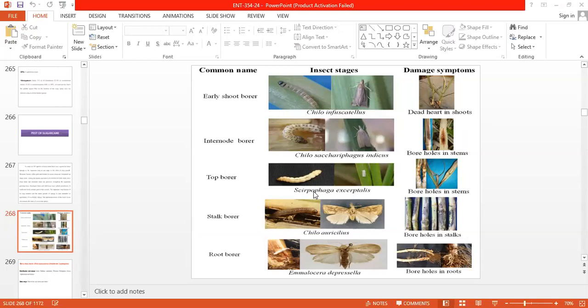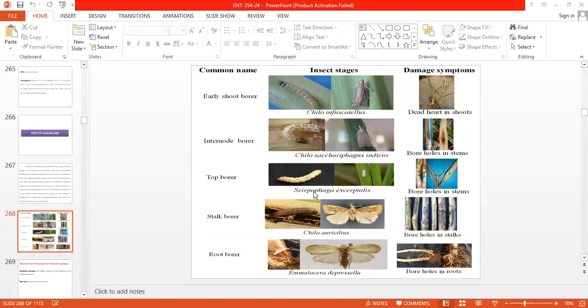So why is that pest called an early shoot borer? Their common name is the early shoot borer. Why do we know the pest as early shoot borer? In the early stage of sugarcane planting, mainly they cause damage to the sugarcane up to 8 weeks after the planting. That's why it is called an early shoot borer.